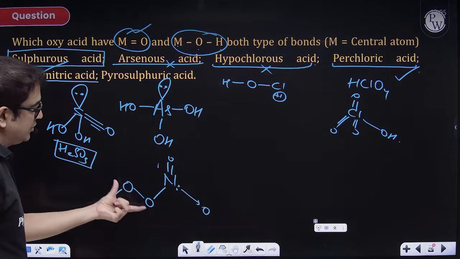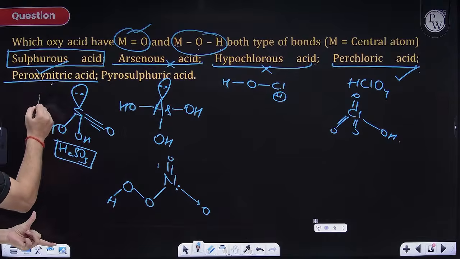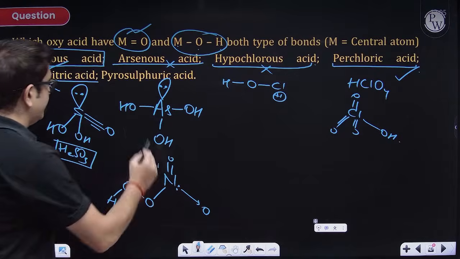This is peroxo, so N bond O bond H is missing. So this is also not an option for you.